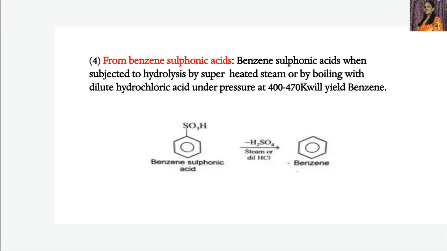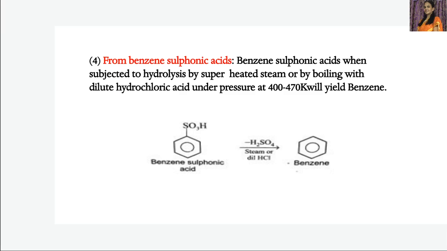You can see the reaction here. This is benzene sulfonic acid, C6H5SO3H. When it is subjected to either hydrolysis with steam or by boiling with dilute HCl, we get benzene as the product. These are the four preparations of benzene.